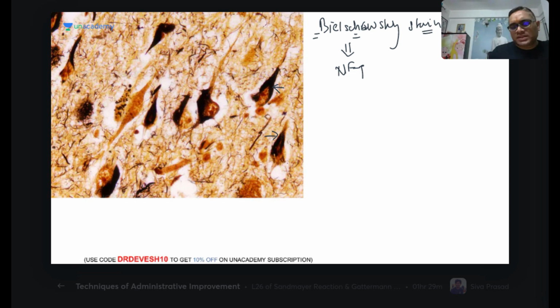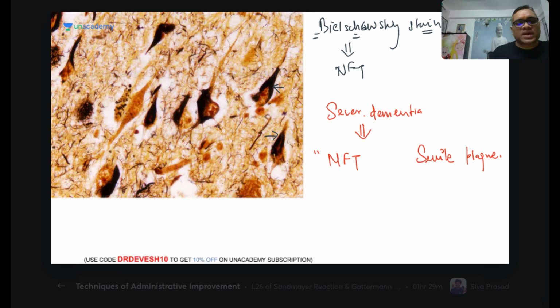What is the significance of the neurofibrillary tangle? They correlate to the severity of the dementia. Severity of dementia is correlated by neurofibrillary tangle as well as senile plaque, so both will be correlating.